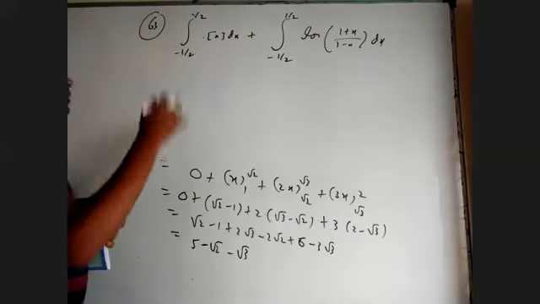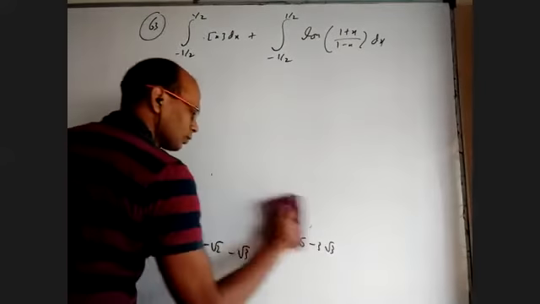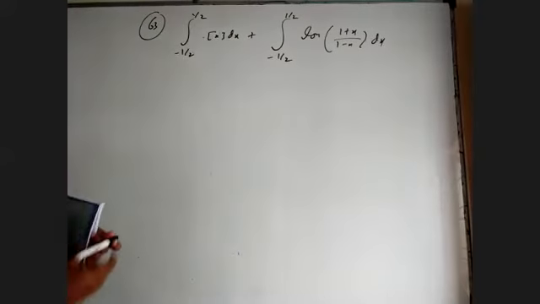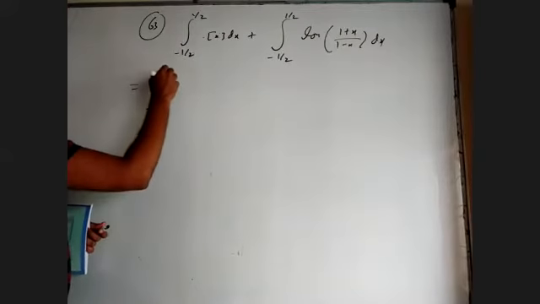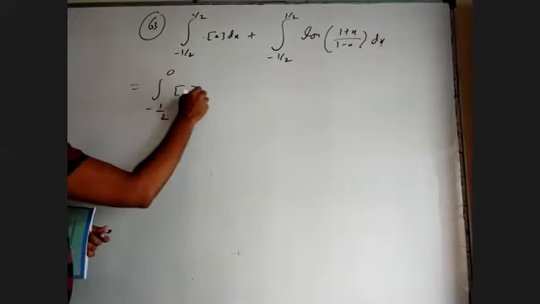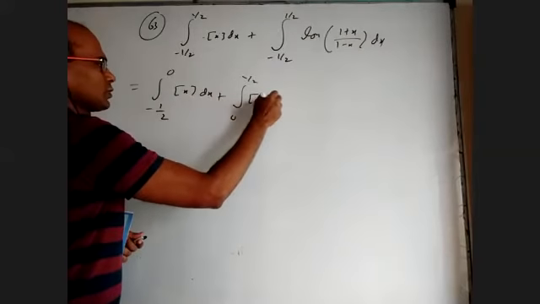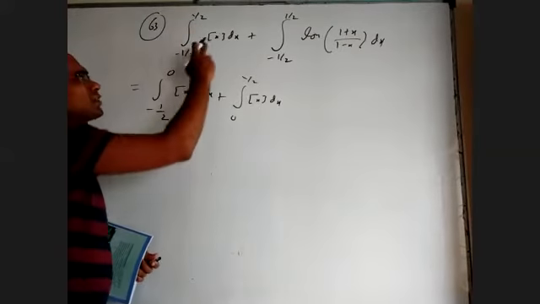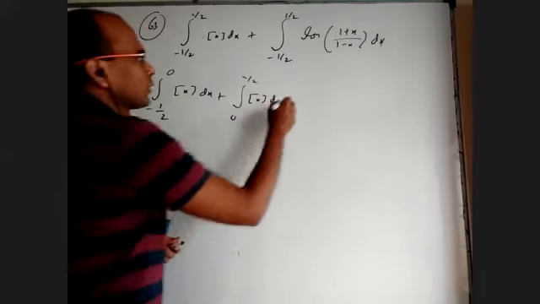Take the sum this way, just separate it. This one I'm going to write as integral minus 1 by 2 to 0 of integer part of x dx plus integral 0 to 1 by 2 of integer part of x dx. Basically because after 0 the integer part is 0, before 0 the integer part is minus 1, I have to split it.